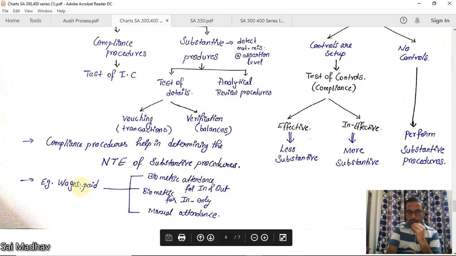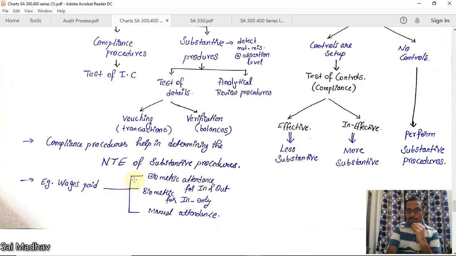Now, suppose there is biometric attendance for in and out. That is, if the worker is coming in, he has to put biometric attendance, and when he is going out also, he has to put biometric attendance. So there is a very strong internal control. If there is strong and effective internal control, you will be performing less substantive procedures. That means obviously you still have to perform substantive procedures. That is, you have to manually check the vouchers, salary slips of those workers, or their bank account balances. You have to check those. But you will be performing less substantive procedures.